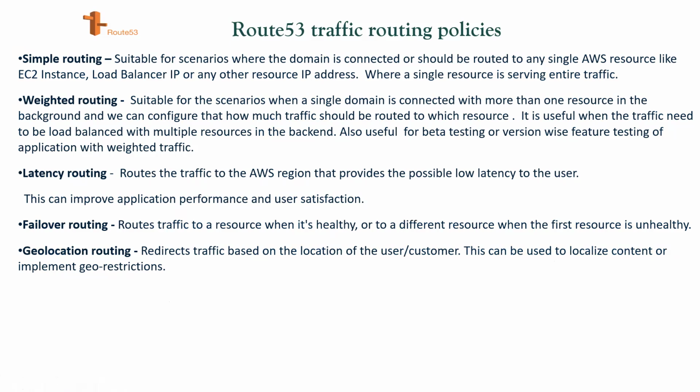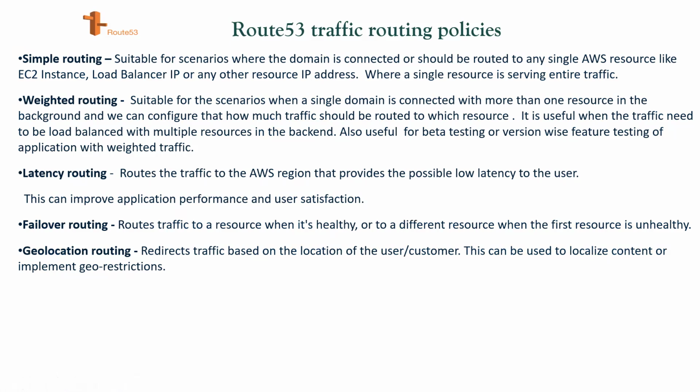So it is also useful for user satisfaction and user experience. It will increase, and the application performance will also be good. So these were the routing policies that are available with Route 53.